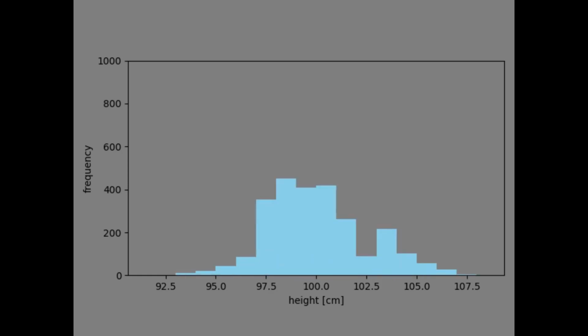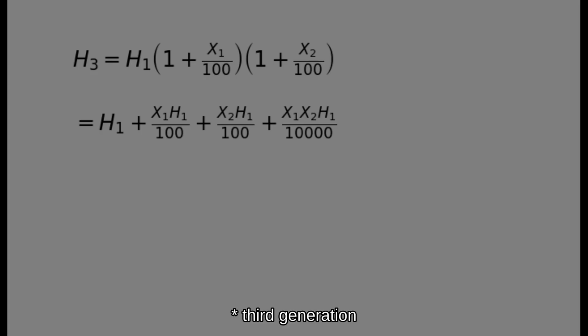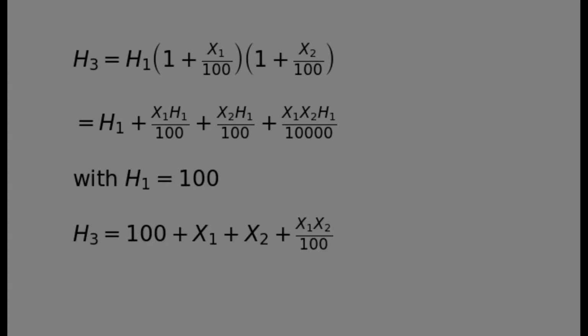This shouldn't surprise us. As long as we have only a few iterations, we still have kind of the same mathematics. If we expand the term for the second generation, we get the following sum, where the mixed term with the denominator 10,000 is so small that we can treat it as if it's not even there. With h1 equals 100, our sum takes almost the same shape as in our initial model. But in the long run, as we get more and more multiplications, this small deviation makes a huge difference.